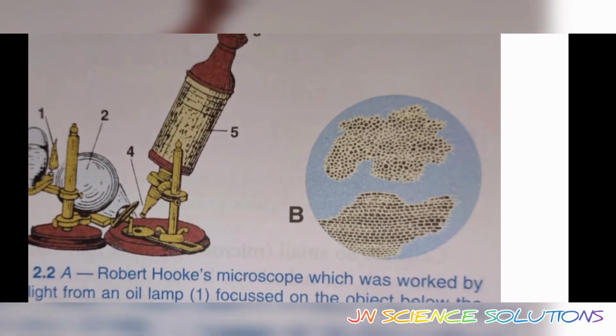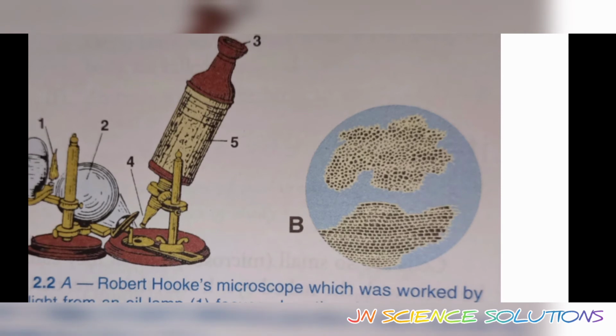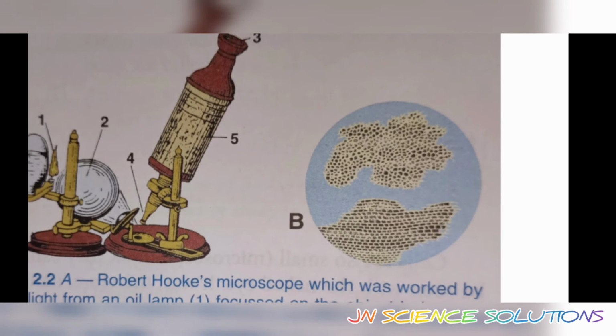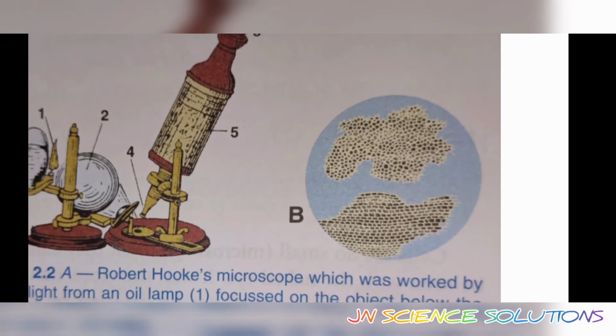You can see very small boxes through the microscope. Just think about it: can we see that with our eyes? I don't think so.